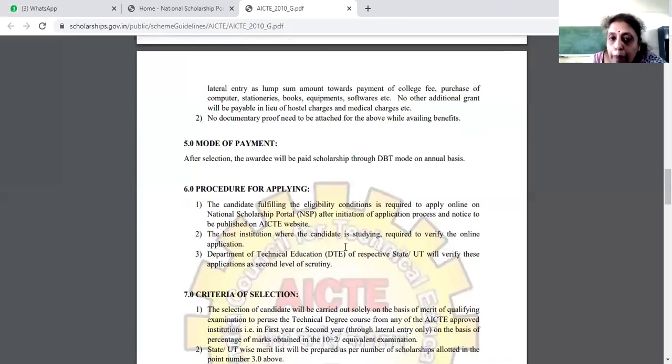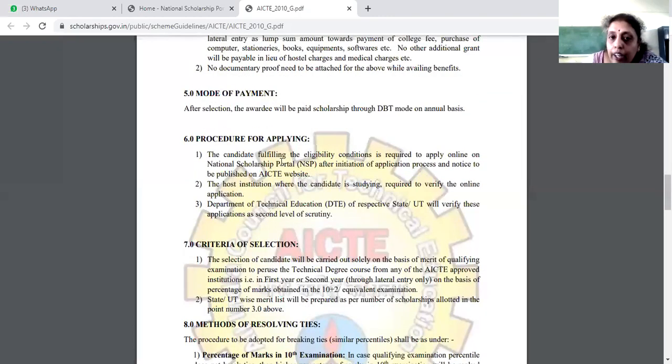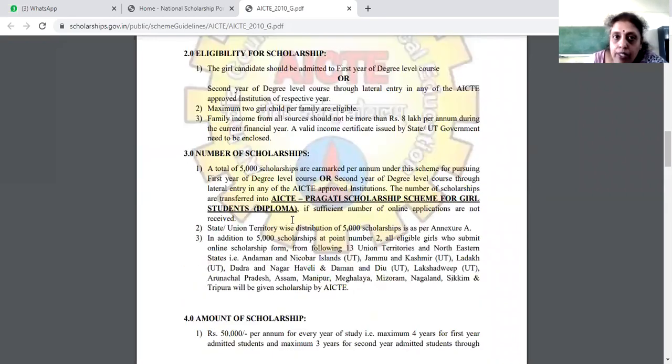So how do you have to apply? You have to go to the portal. You should apply online, and then the institute is going to go through your documents and verify them. Then the Department of Technical Education, DTE, of the respective state will verify these applications at the second level of scrutiny, and then they will do further processing.